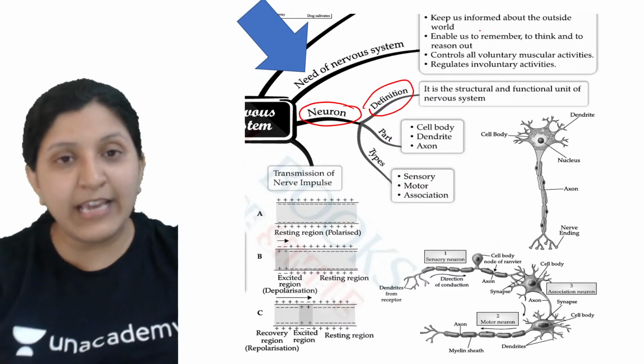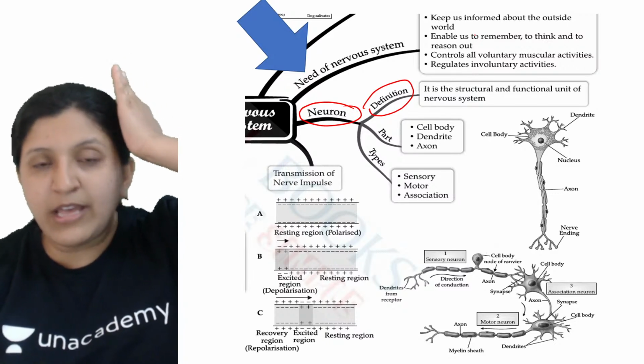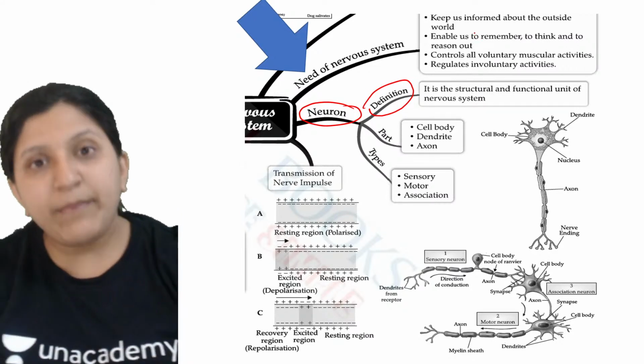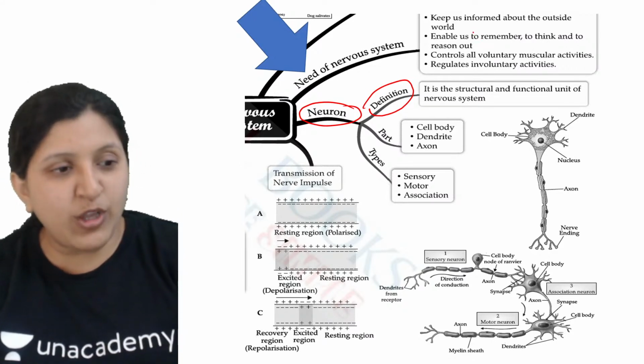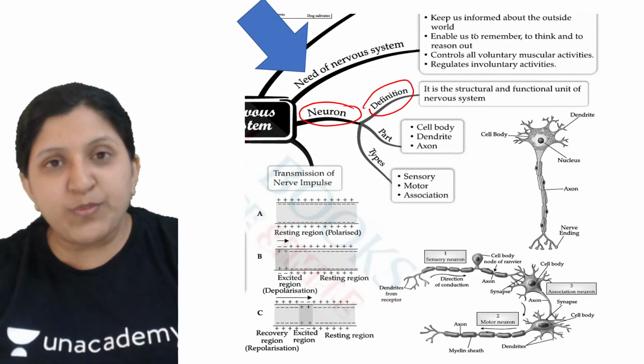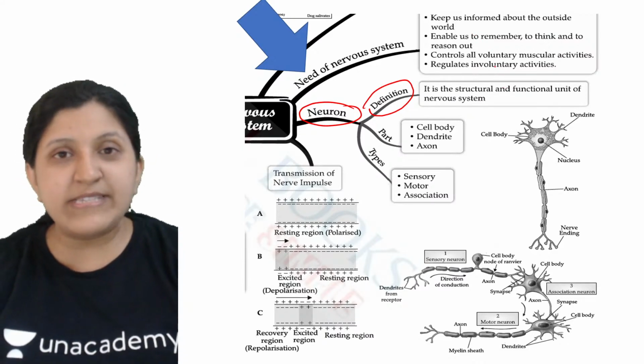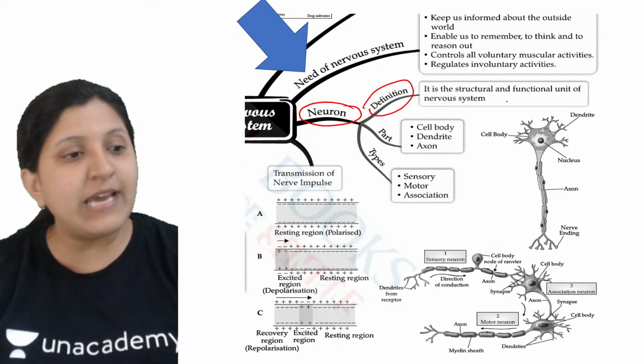Functionally, it is carrying the information from your brain. The information is going to your leg, or maybe to your stomach, maybe to our intestine to produce intestinal juice, or maybe to produce stomach juice. You know that, right? So now whenever a nerve is sending an impulse, the brain is sending an impulse through the